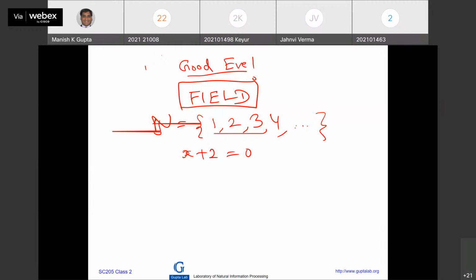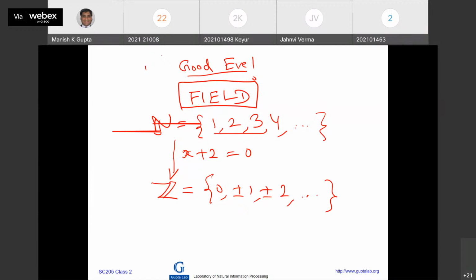From the set of natural numbers, they extended the definition to the set of integers. I'm including zero for convenience, though zero was invented a bit later. The set of integers is 0, plus minus 1, plus minus 2, and so on. You know about these things, right?